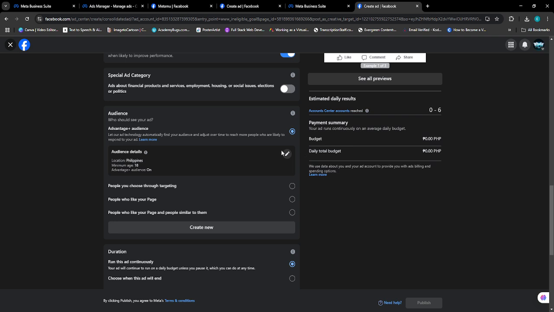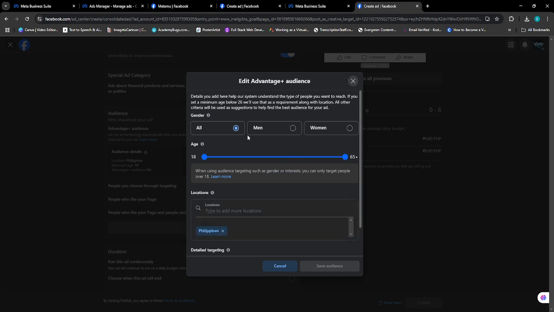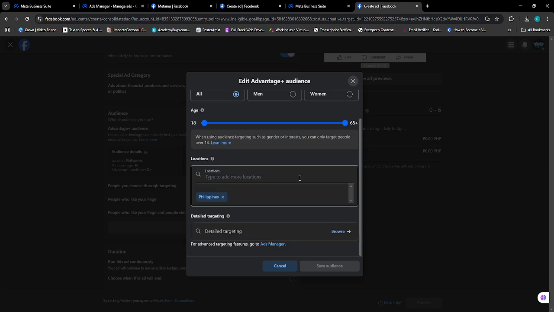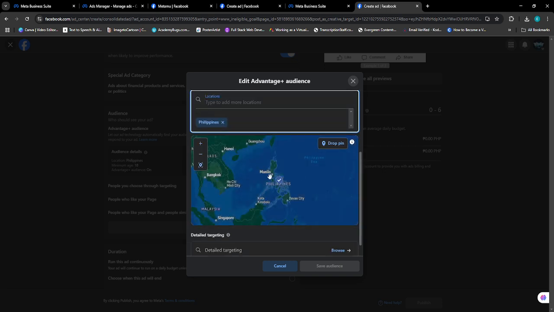You need to click the audience details. For example, I am from the Philippines, so it will automatically locate my location in the Philippines. But we can change that by clicking this one. Okay, so by clicking this one, we can add another location.